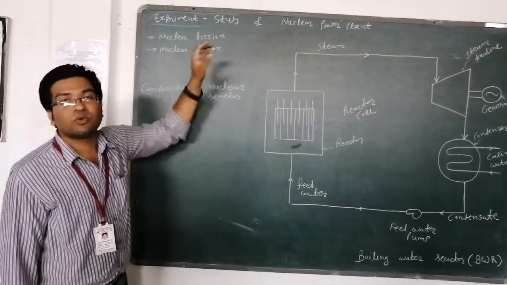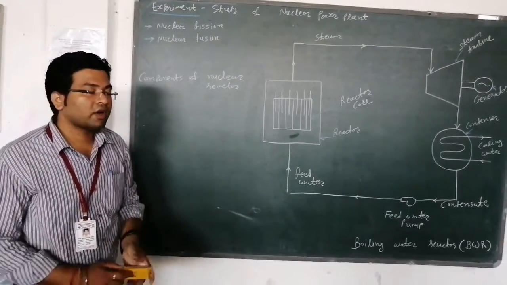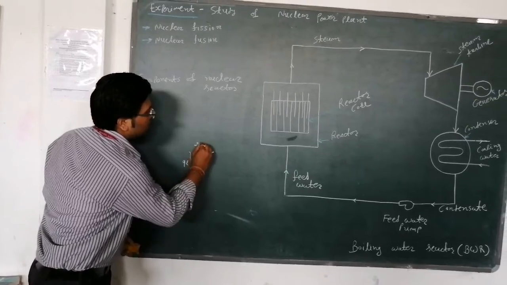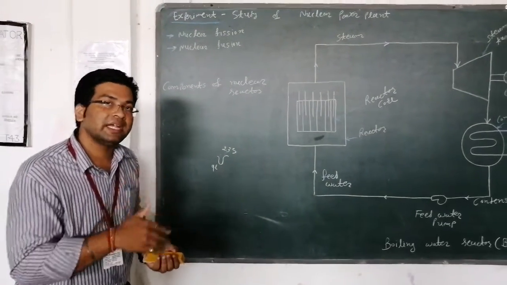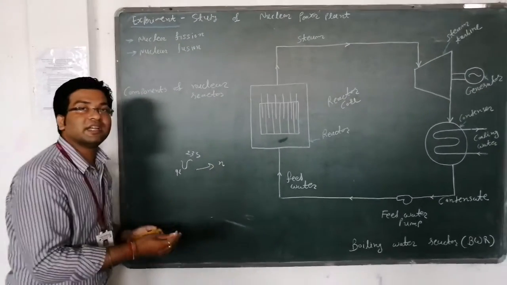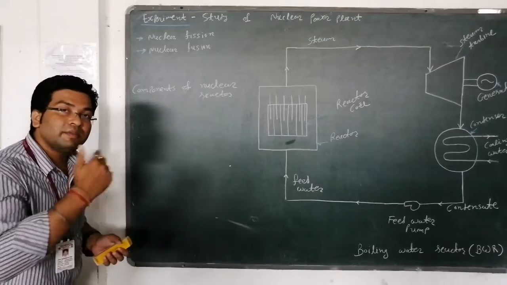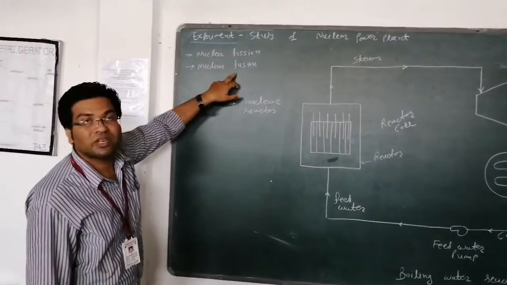Nuclear fission is known as a type of chain reaction. Chain reaction means, suppose we have uranium 92 235 in which we are bombarding a neutron. At that time, more neutrons will be generated. So this is the chain reaction. Chain reaction means it will keep continuing to generate neutrons.